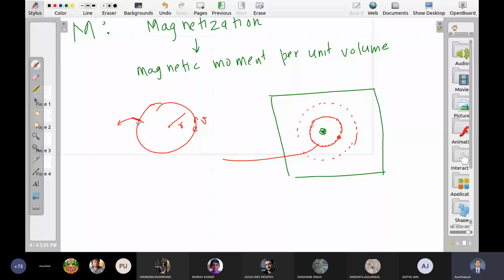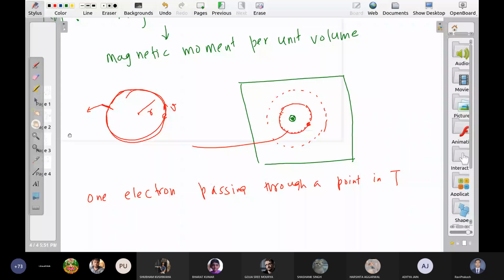After one period it will pass again, right? So one electron passing through a point in T time. What is T? T is the time period of this electron.